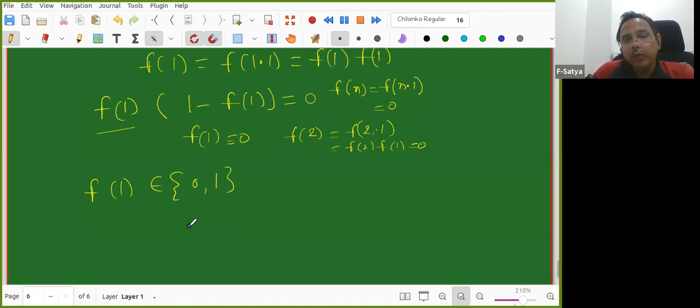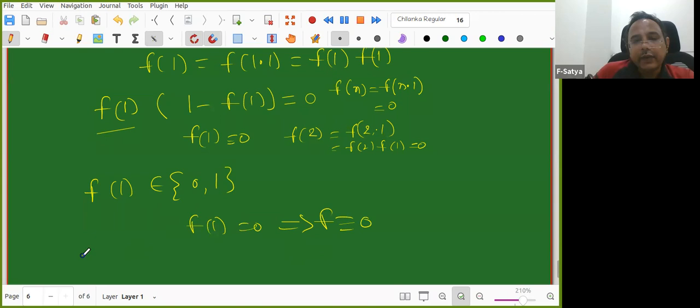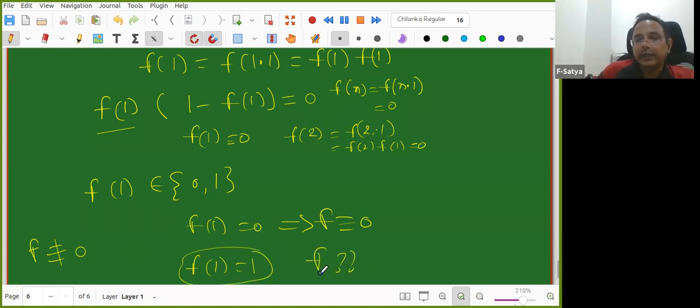And not only that, we know more. When f of 1 is equal to 0, we know the function also: f is identically equal to 0. If f is not identically 0, then f of 1 equals 1, but from this you do not know what f is. That much is okay. When it's completely multiplicative also it is the same thing. If you exclude that 0 case, then it is 1 every time. So whatever you all predicted is correct.